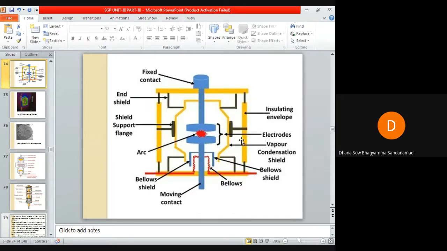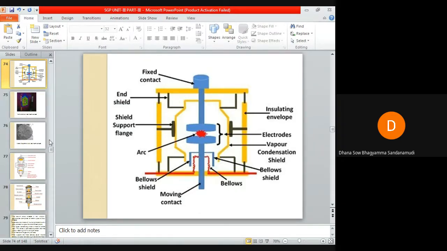Two metal end flanges are provided, as you can see here, along with the shield support flange. They support the fixed contact, the outer insulating enclosure, the vapor condensing shield and the metallic bellows. This is the metallic bellows. You can see the bellows here.